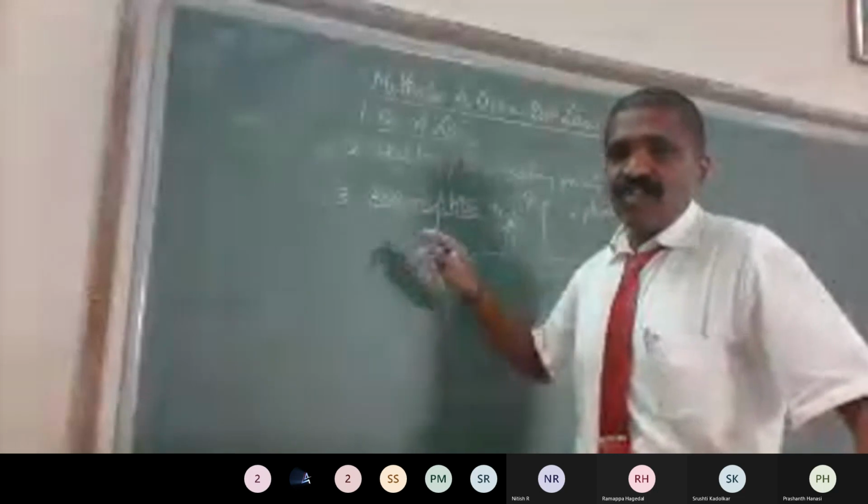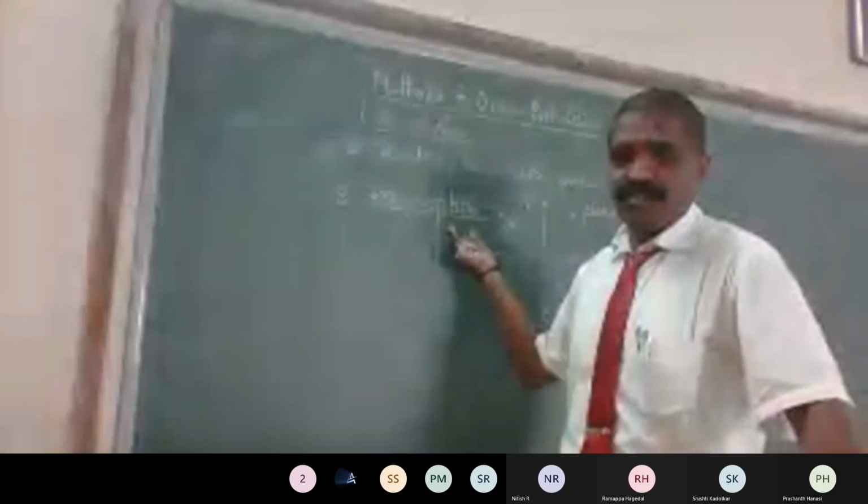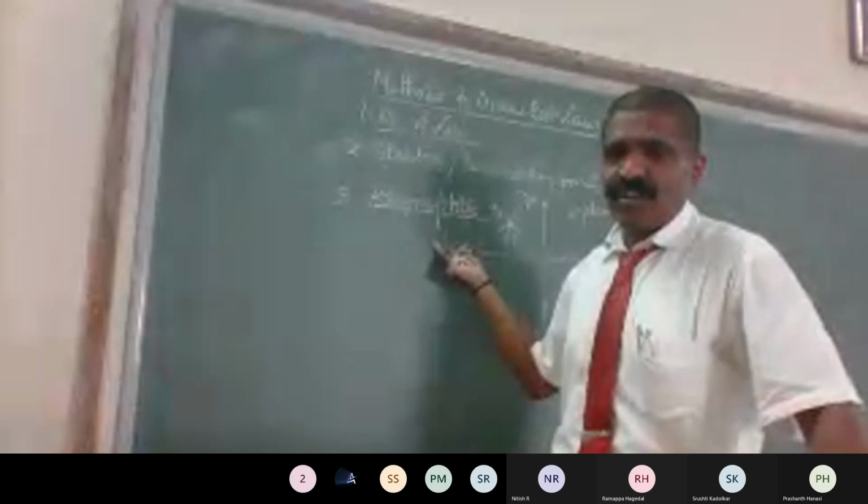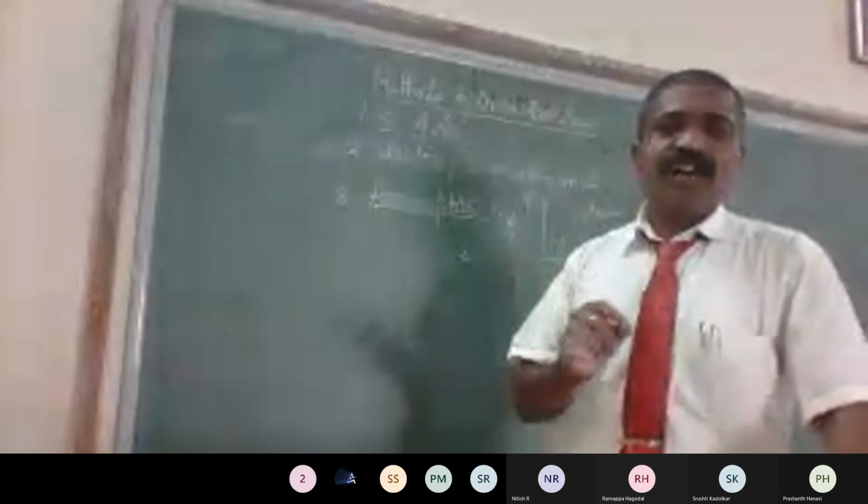Understood? Then in this step 3, you are supposed to determine 3 parameters. The first one is the number of asymptotes. You will come to know later how the number of asymptotes is calculated.